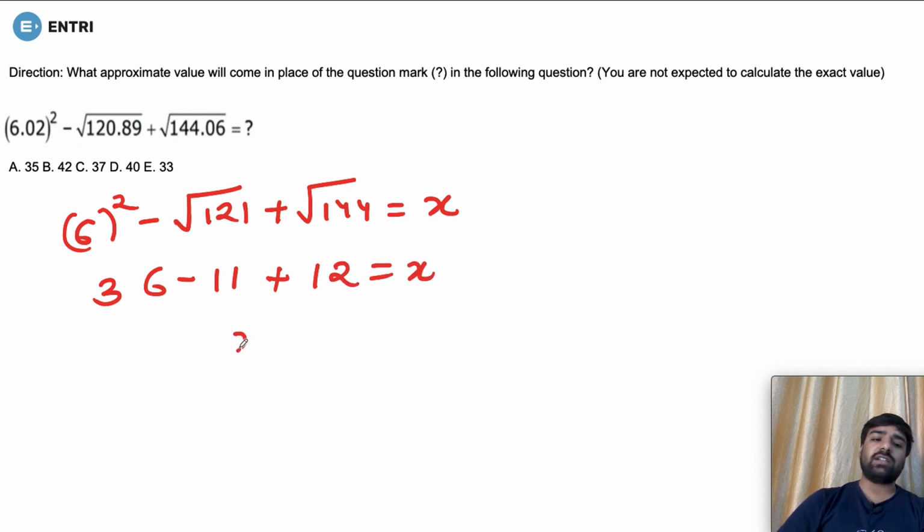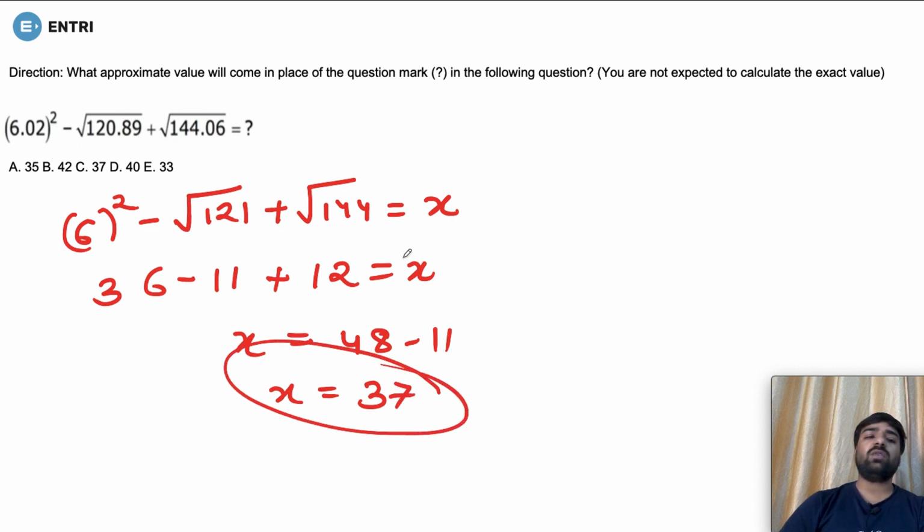Now you have to just find its value. So its value would be what? Its value is 48 minus 11. That is how much? Its value is going to be 37. So is there any option that is giving you 37? Yeah, option number C is correct. So you have seen that if we take a positive and good approach, then we can easily solve any of the questions, isn't it? So these were the questions from the previous year in SBI.